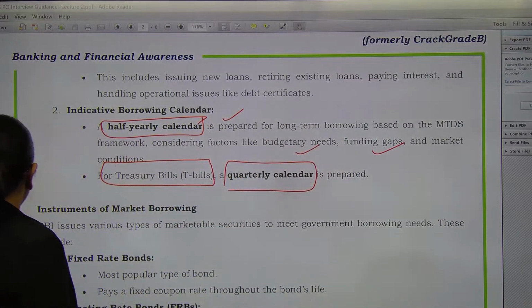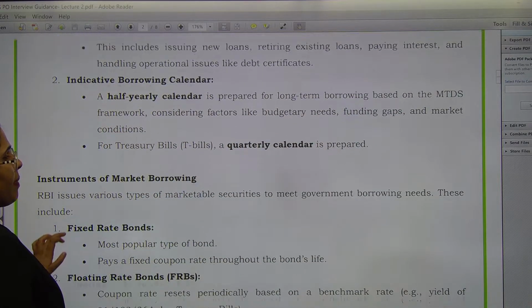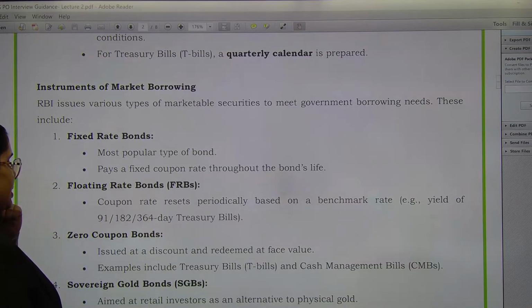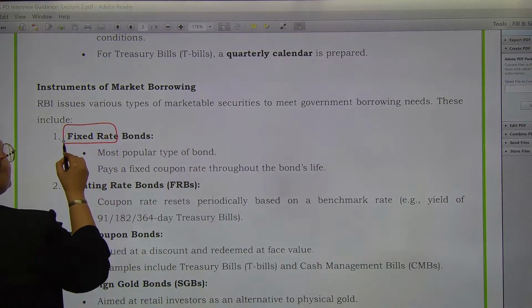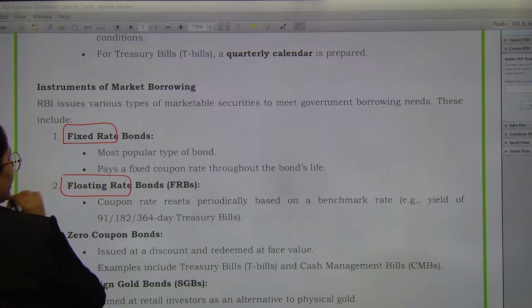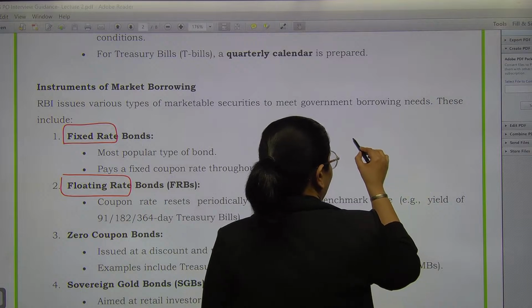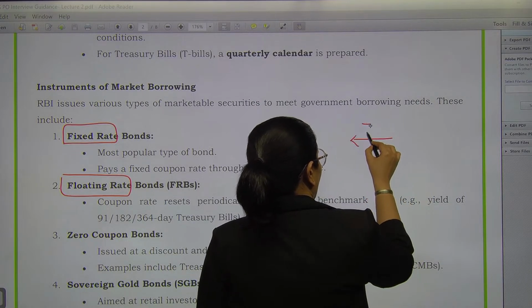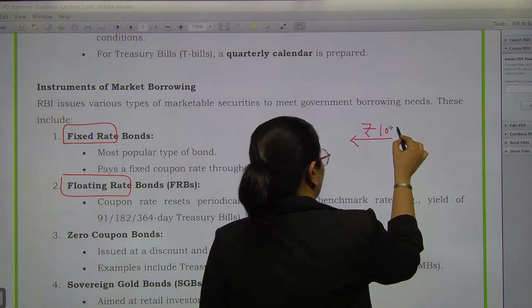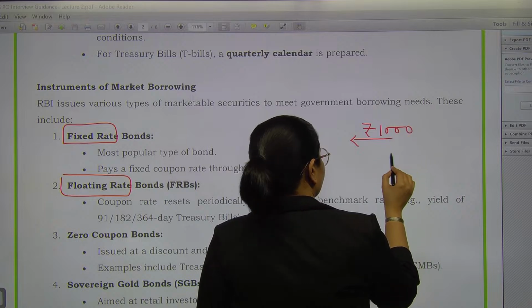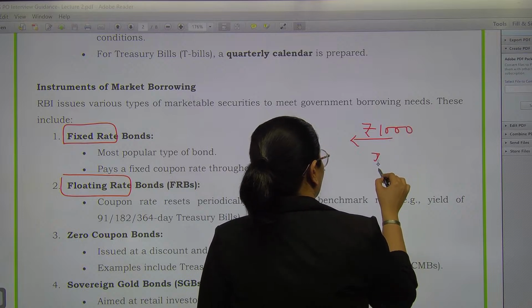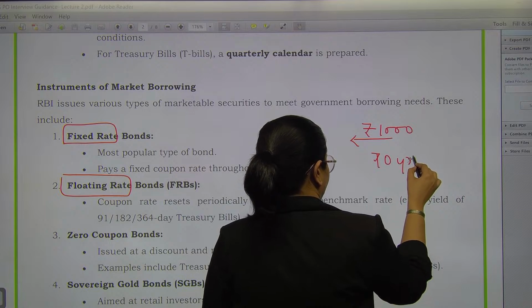Now, talking about some instruments of market borrowing, how it is done, let's see this. See, fixed rate bonds, fixed rate and floating rate. What is the difference over here? See, bonds का मतलब क्या? That you are borrowing. Okay, you are saying to the public that dear public, please give us a fixed sum of money, let's say 1000 rupees, and we will give it back to you after 10 years.